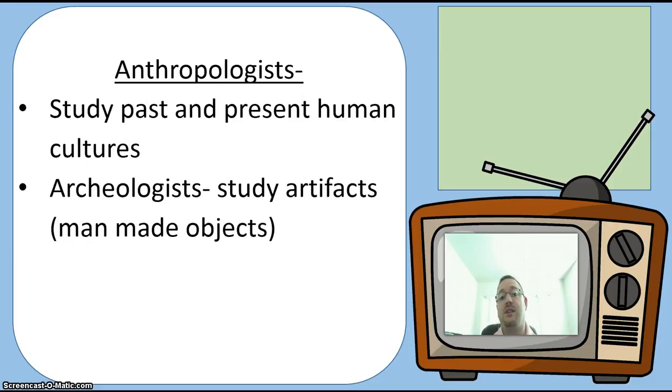You have anthropologists. Anthropologists are going to study the past and present human cultures. Within the realm of anthropology are archaeologists. Archaeologists study artifacts. Artifacts are any man-made object that's left behind. Amongst the most famous anthropologists is Mary Leakey, who comes up with the theory that the earliest human life was in Africa, because she finds a really, really old skeleton, which she names Lucy, which indicates that human life probably started in Africa in the Great Rift Valley.